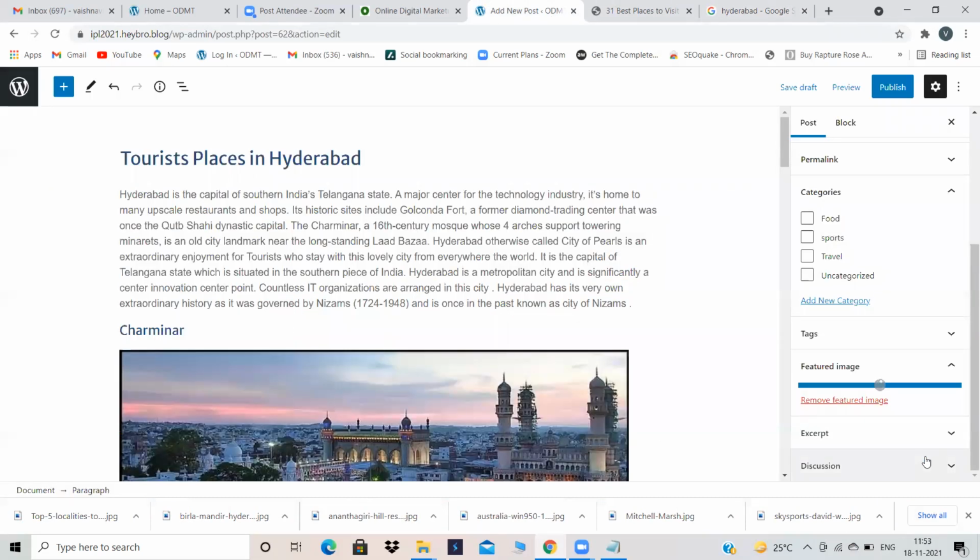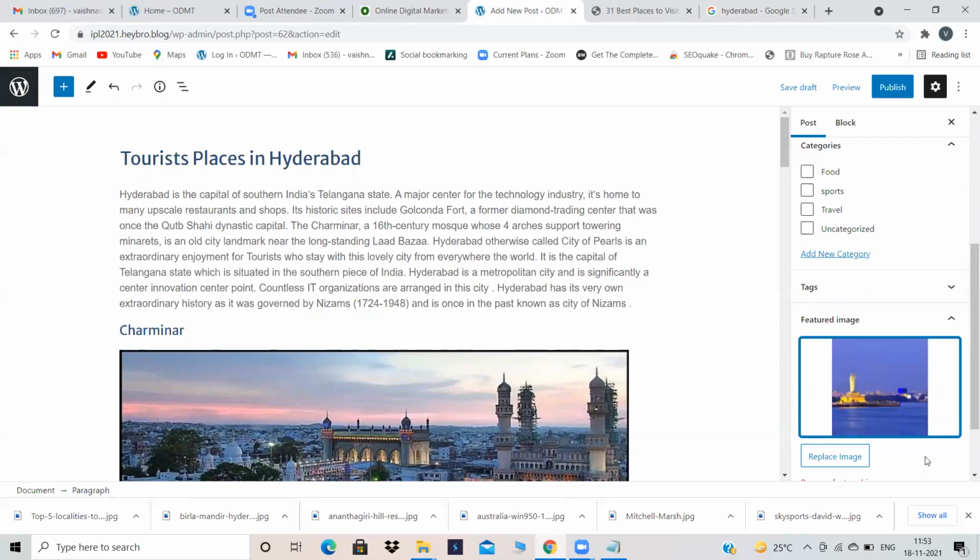Okay, the first important step is done. That is, we have given a thumbnail for our blog. The second important step is always give categories to your blog. Always give a category. Now, tourist places in Hyderabad, in which category will it come? Does it come under food, sports, latest news, shopping, or travel? In which category will it come under?